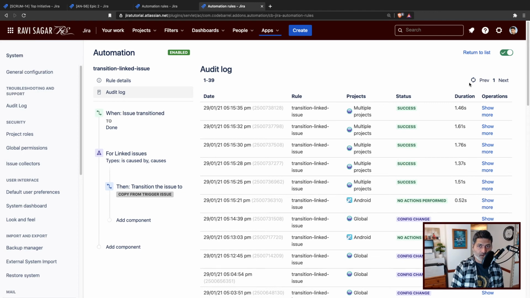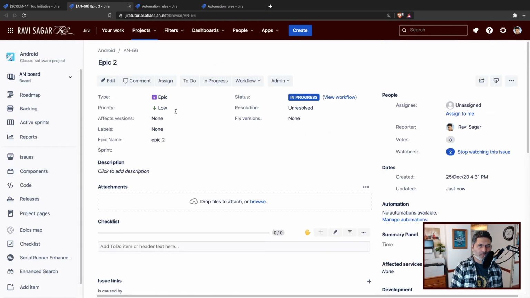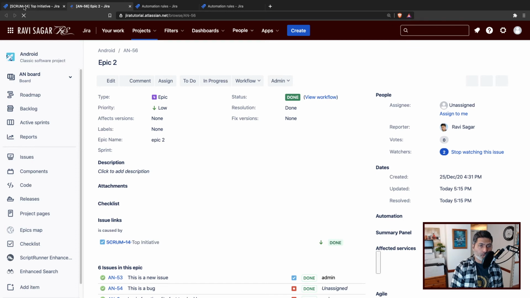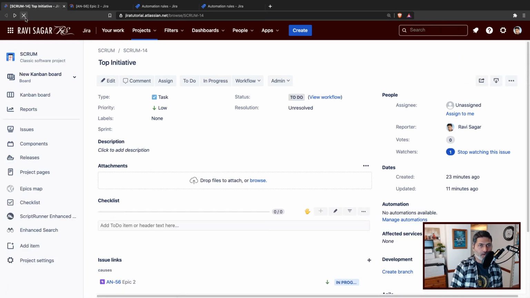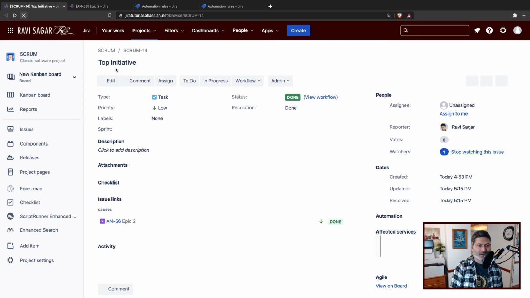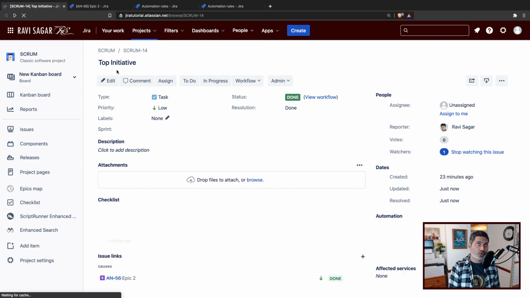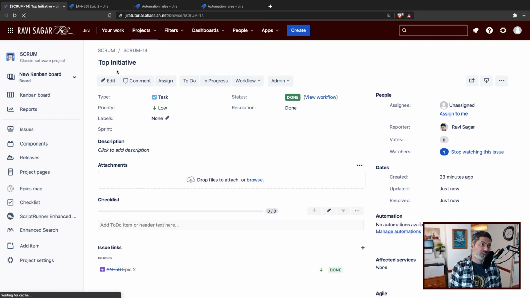We click on it again, and it says success. I'll disable this rule because we didn't really add a check to stop this rule after one link. I think we can probably make this rule a bit more limited. But if we go to the epic, it should be done. And if you now go to the original task that was linked earlier, which is in a different project, but it can be anywhere, it could be in the same project actually, and the issue type is task, but you can create your own issue type called initiative, whatever you want to call it.